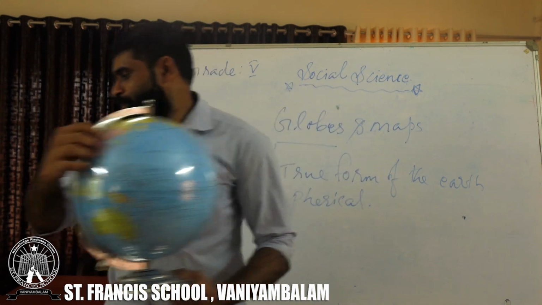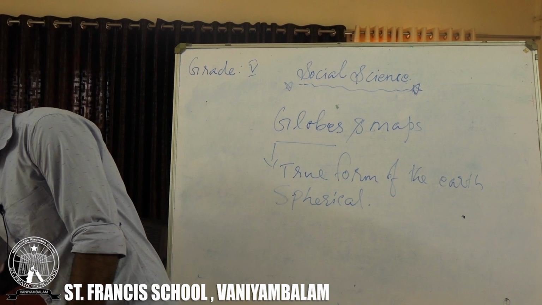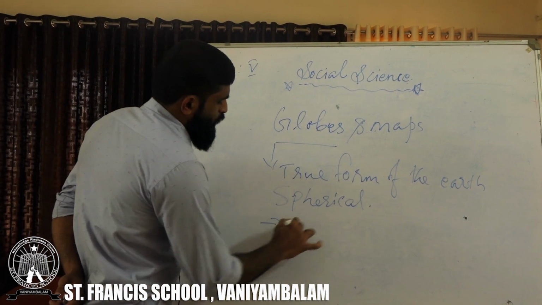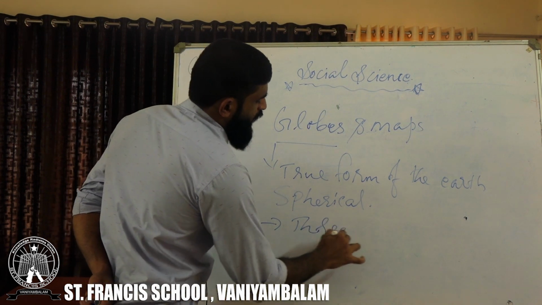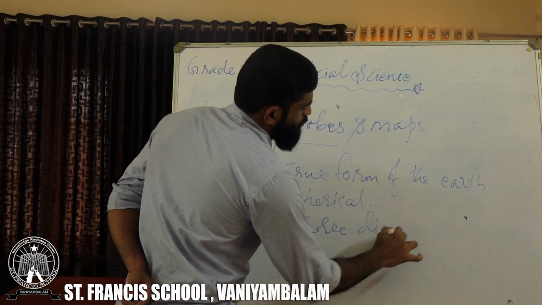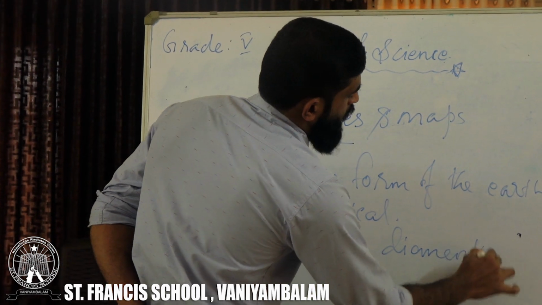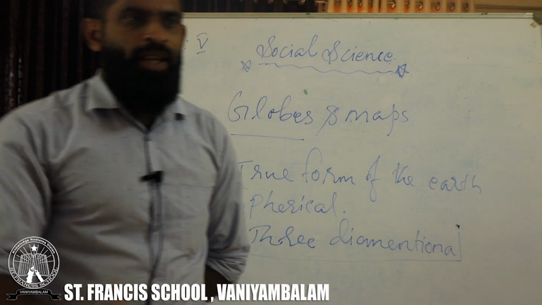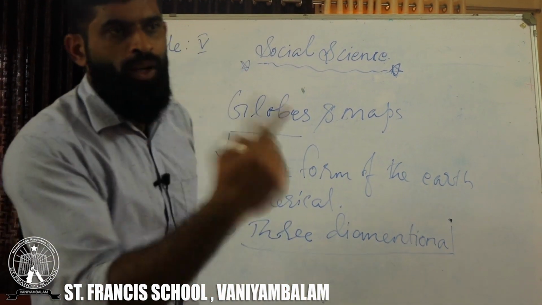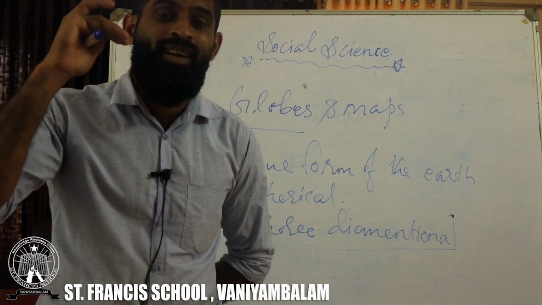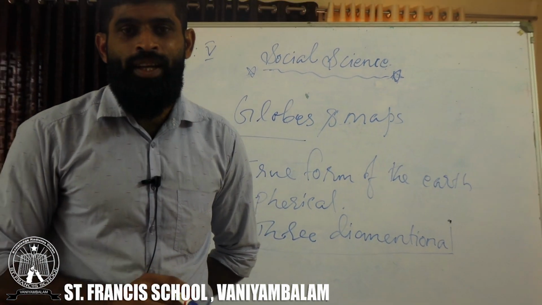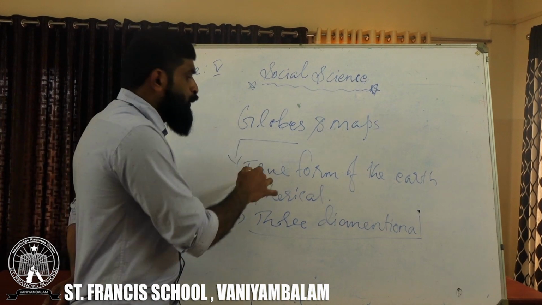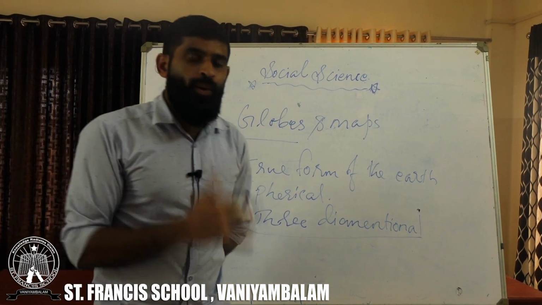Just now I told you three-dimensional, so see the spelling of three-dimensional. Three-dimensional means on the globe you can touch, you can roll, and at the same time you can see the globe too. This is about the globe, and the globe is the true form of the earth, as I told you already.